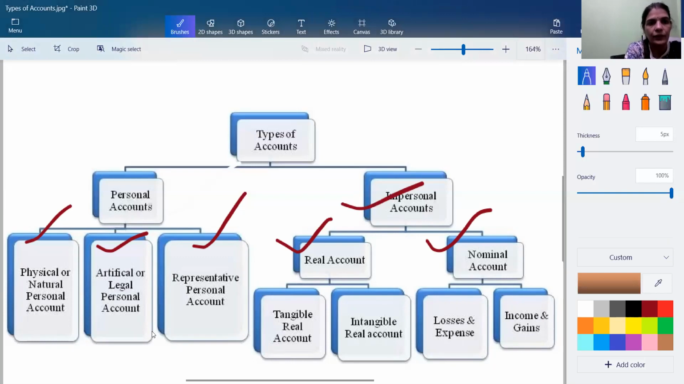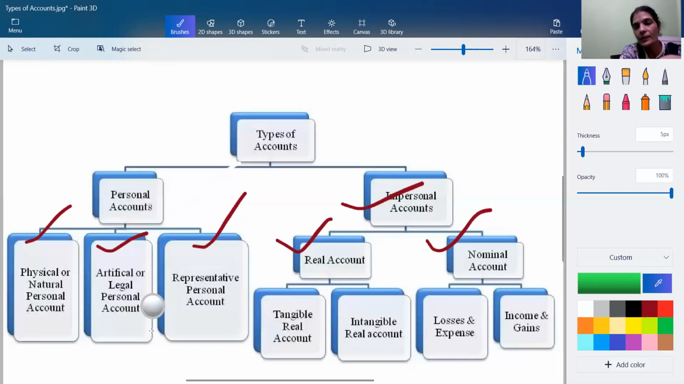Physical personal account: this is the account which is related with different persons. In a business, we are making transactions and dealing with Mr. Ram, Mr. Sham, Mr. Satish. So what we will do is open the accounts of these persons. They are called physical persons accounts.